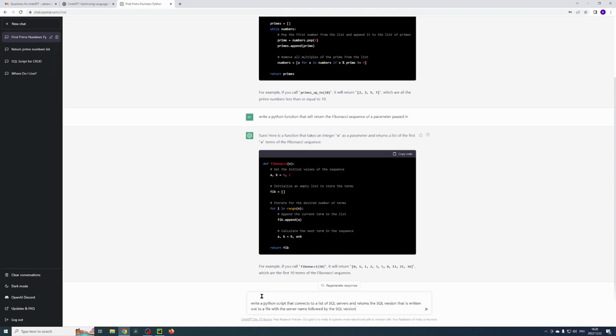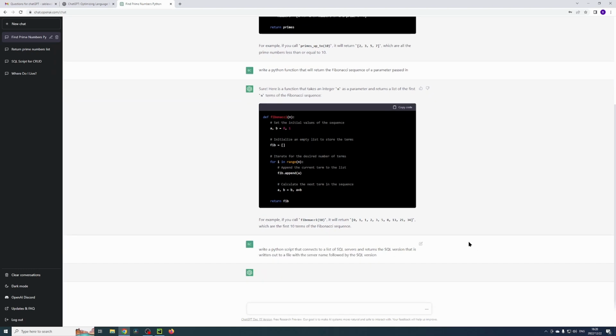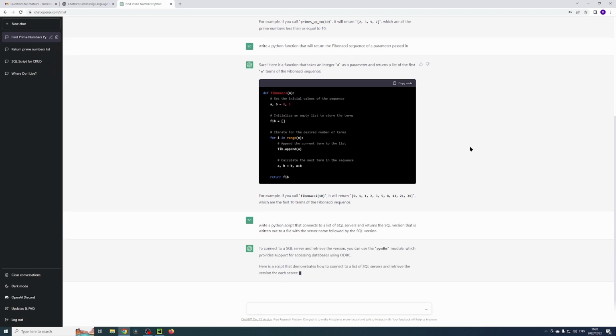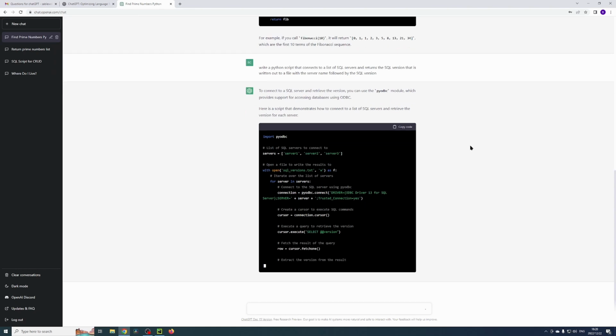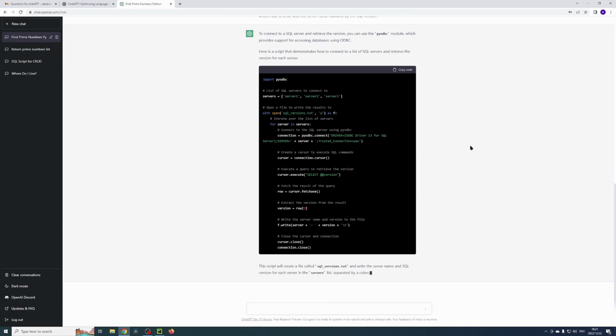Okay, so yeah, I'm asking it to write a Python script that connects to a list of SQL servers and returns the SQL version that is written out to a file with the server name followed by the SQL version. So let's see what script solution it gives me for that. Okay, that's pretty impressive.